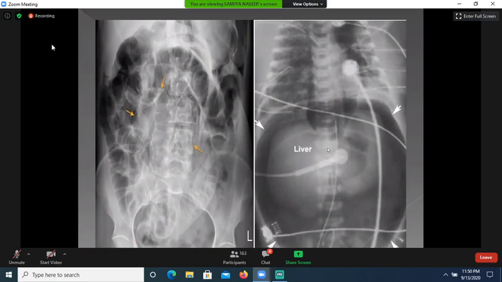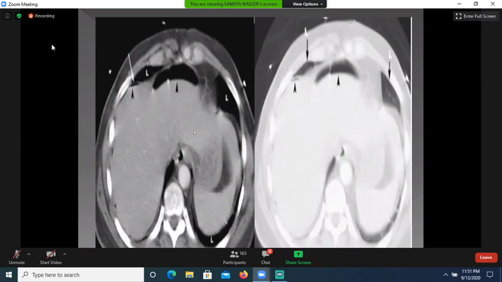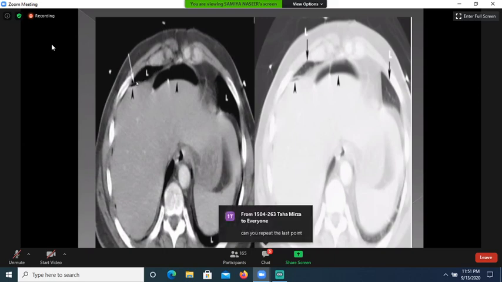Okay, one thing I would like to add over here: if the bowel loops are fluid filled and obstructed, bowel loops are not visualized on the X-ray abdomen. In that case, CT scan will be the modality of choice. Now these are sections of a contrast-enhanced CT scan abdomen. This is a soft tissue window demonstrating multiple air loculi.